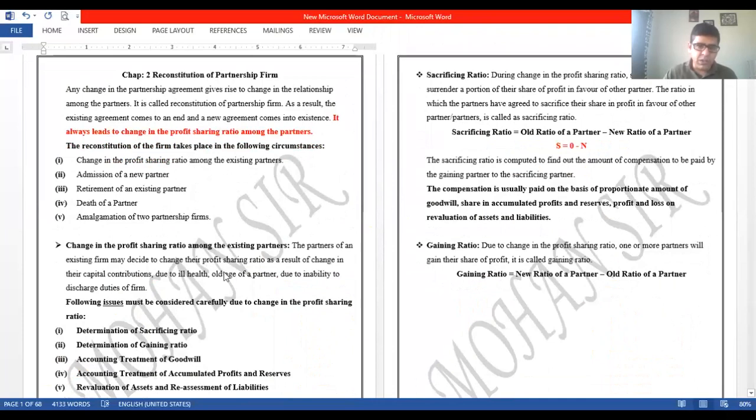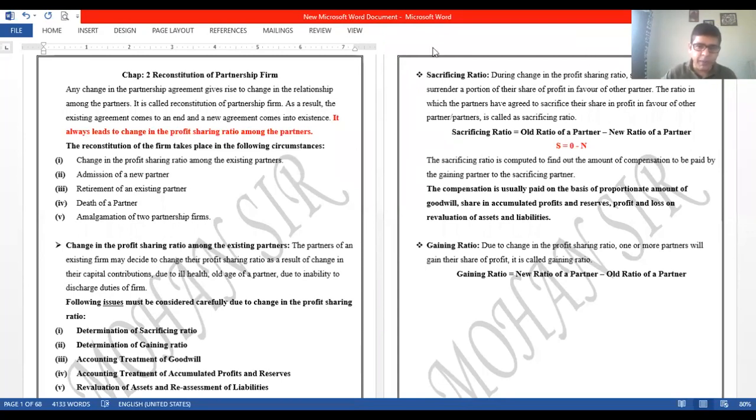This is like for the reconstitution. What exactly is the meaning of reconstitution? Okay, so basically that is a change. Whenever there is a change taking place in a partnership firm, any change in fact, that will lead to reconstitution. What are the reasons for which the changes are taking place, or what are the changes that form the reason for the reconstitution? Let us go through those things.